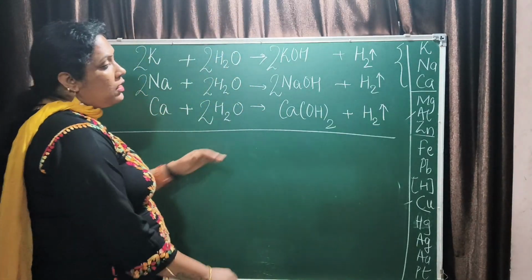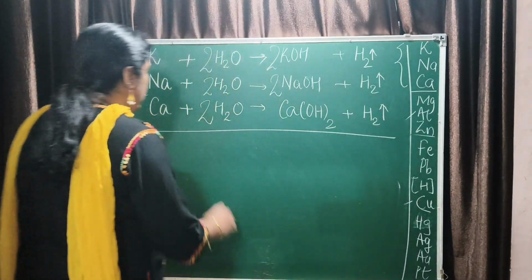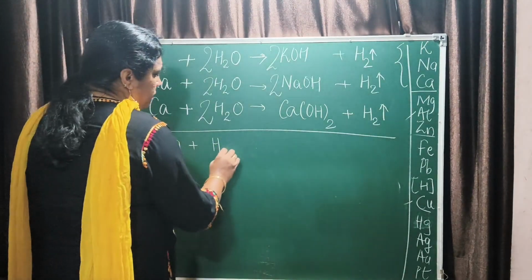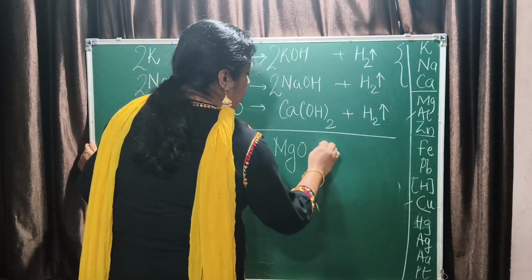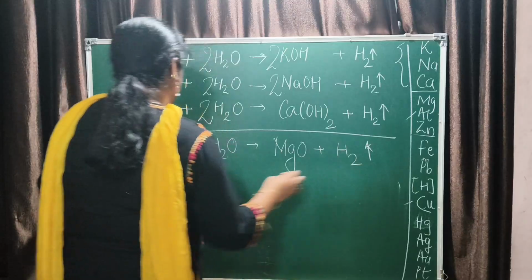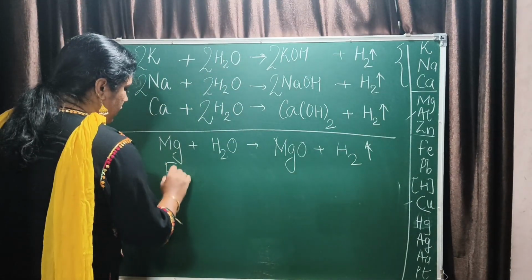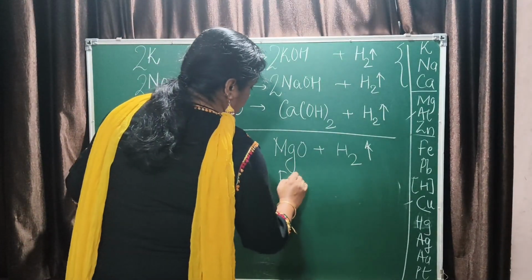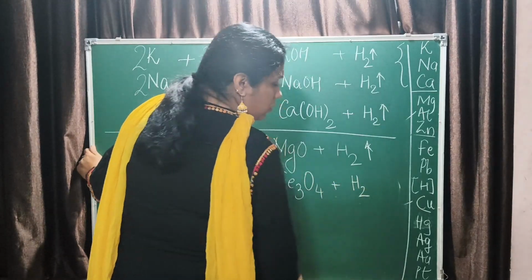So this is the reaction. The metals which are below calcium and above hydrogen react with steam. Magnesium reacts with steam to form magnesium oxide, not hydroxide, and hydrogen gas. Similarly, you have aluminium, zinc, iron: Fe plus H2O gives you Fe3O4 plus H2.